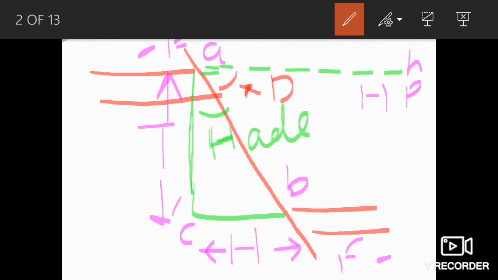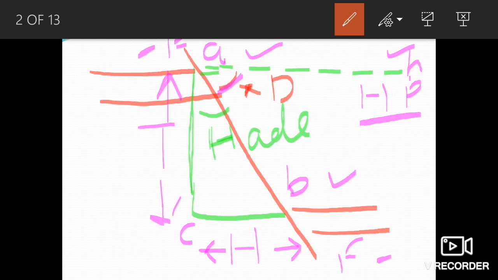And this angle is known as the dip angle. It is the angle made from the horizontal plane, HP. So this angle HAB is the dip of the fault.